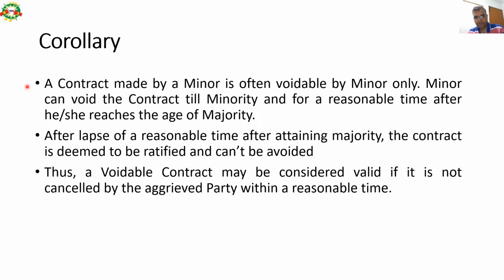So once I cancel the agreement, then it becomes void. After a lapse of reasonable time, after attaining the majority, the contract is deemed to be ratified and cannot be avoided. So after I attain the age of majority, which is 18 years, or 21 years under a few circumstances, now the contract is deemed to be valid. Thus, a voidable contract may be considered valid if it is not cancelled by the aggrieved party within a reasonable time. So please remember.